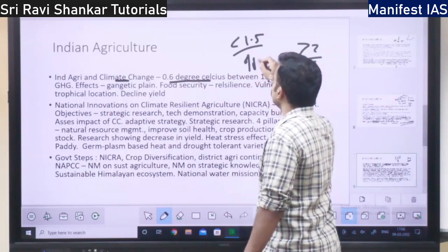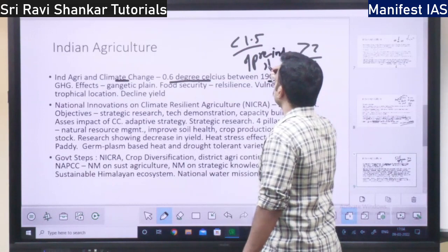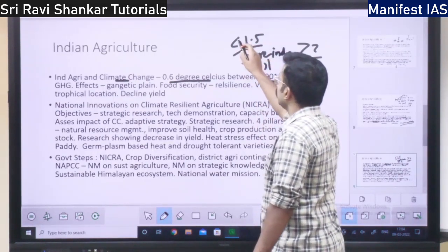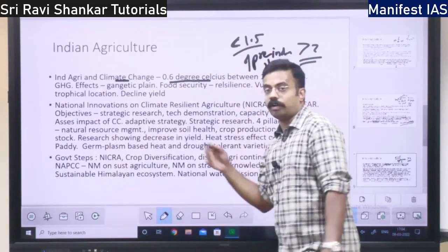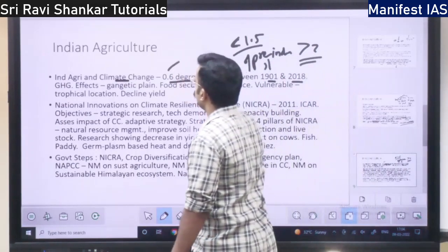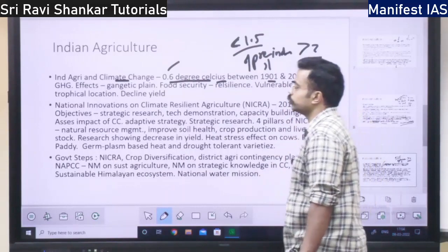Of the pre-industrial revolution temperature. Before the industrial revolution, what was the temperature? The temperature rise now should be within 1.5 degrees of that temperature. So now it has already risen 0.6 degrees Celsius between 1901 and 2018.